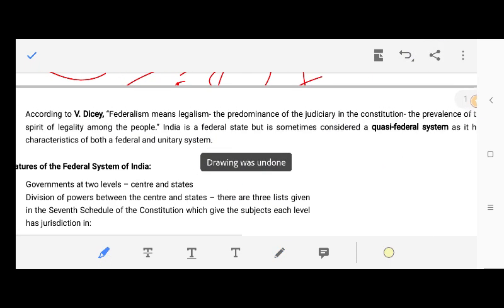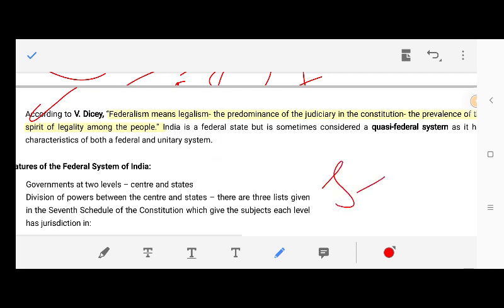Now we have to quote AVDC to explain federalism. So if you quote definitions in the exam, then it's much better. So let's see what is federalism. Now our topic is role of judiciary maintaining federalism in India. Right? Okay, so first of all we need to understand the meaning of federalism.